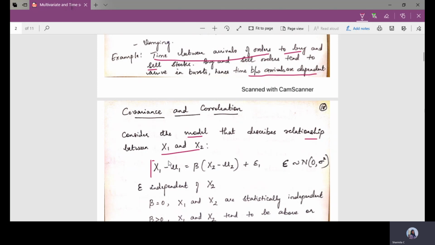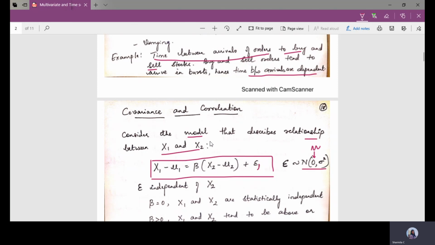Now consider a model that describes the relationship between two random variables. The relationship is established like x1 minus nu1, where nu1 is the mean of the first random variable, equals beta times x2 minus nu2, the mean of the second random variable, plus one more value, epsilon. Here epsilon is a normal distribution with mean 0 and a variance value, and epsilon is always independent of the second variable, x2.